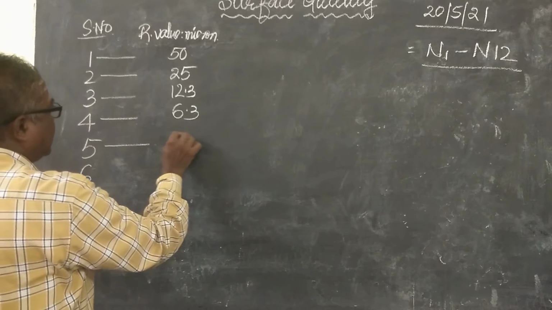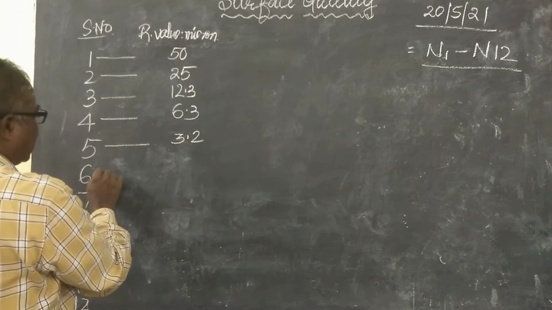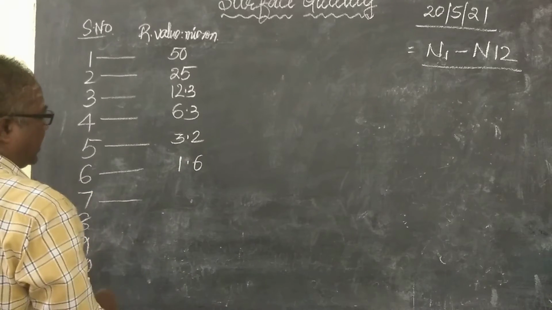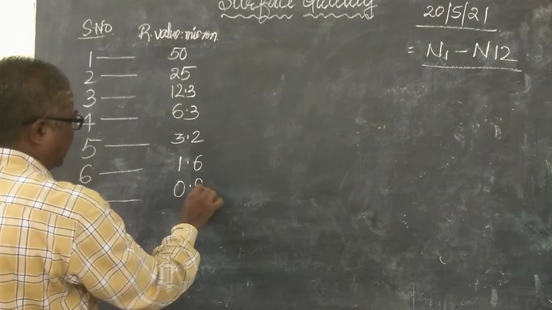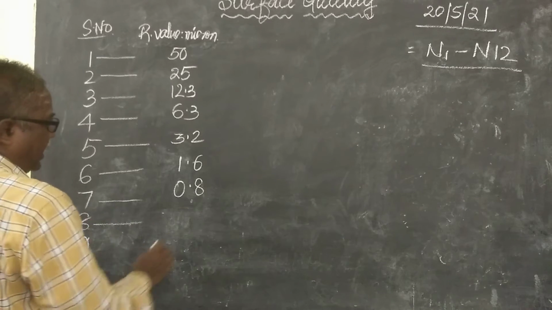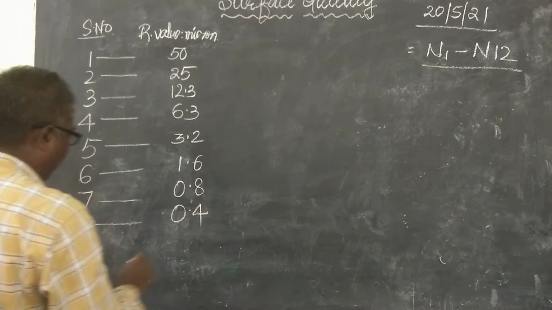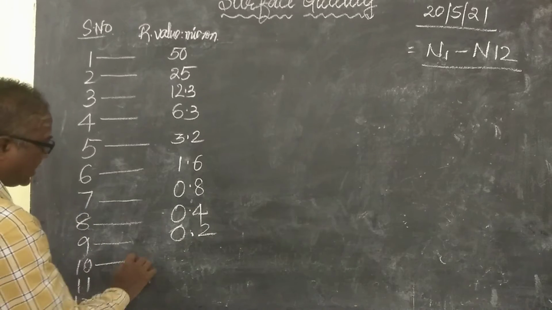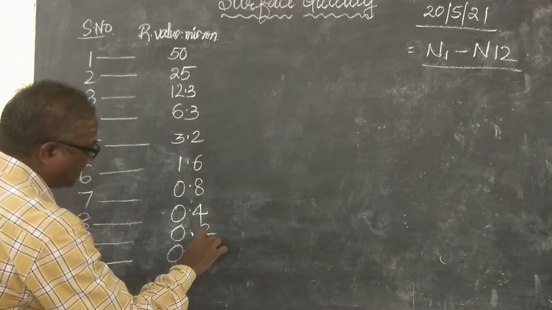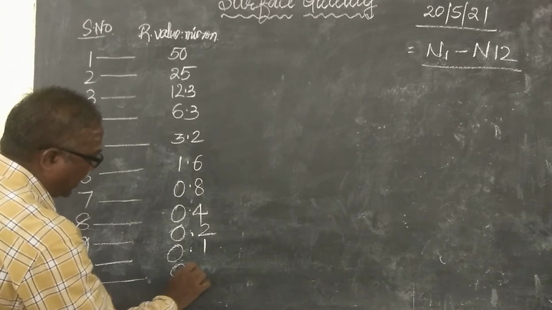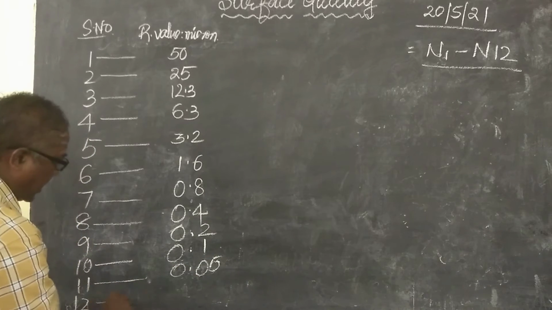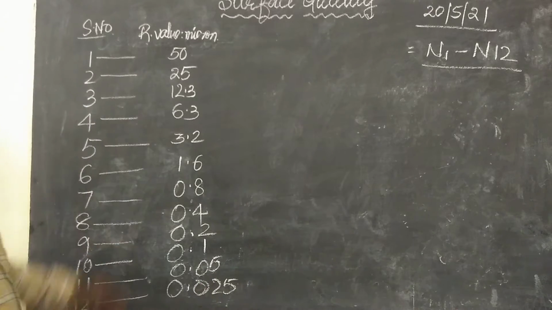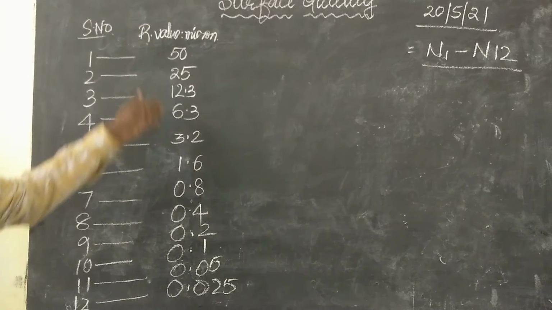Serial number 5 is 3.2 microns. Serial number 6 is 1.6 microns. Serial number 7 is 0.8 microns. Serial number 8 is 0.4 microns. Serial number 9 is 0.2 microns. Serial number 10 is 0.1. Serial number 11 is 0.05. Then the last one is 0.025. These are the roughness values in microns.